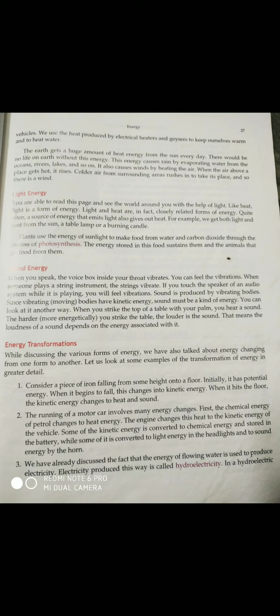So there is a voice box inside our throat, and it vibrates. So sound is always produced when something vibrates. Because it is vibrating, that is why the sound from our throat is produced. You might have seen when you hit the membrane of a dholak or tabla, what happens? The membrane starts vibrating, and that is why the sound is produced.